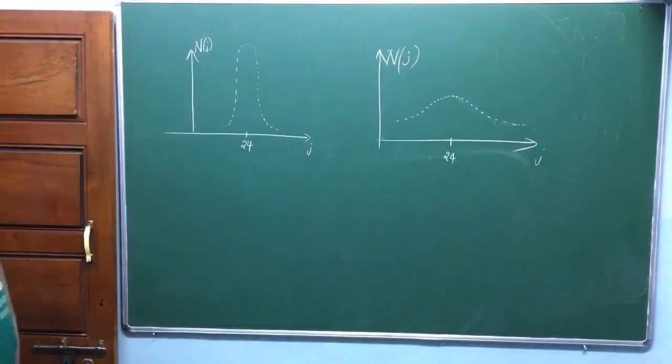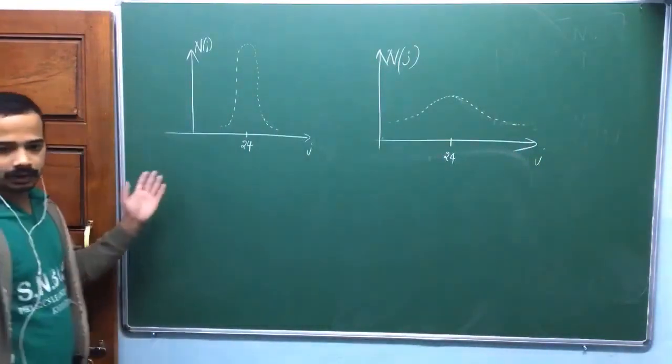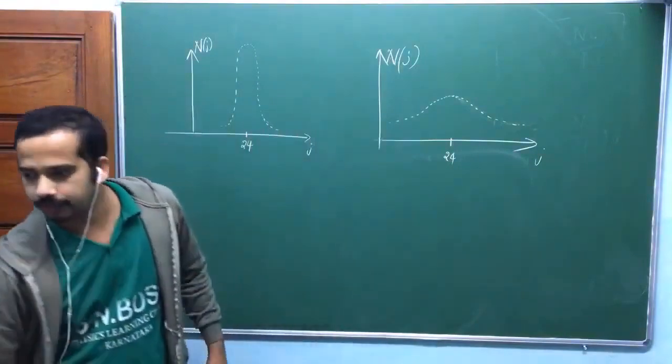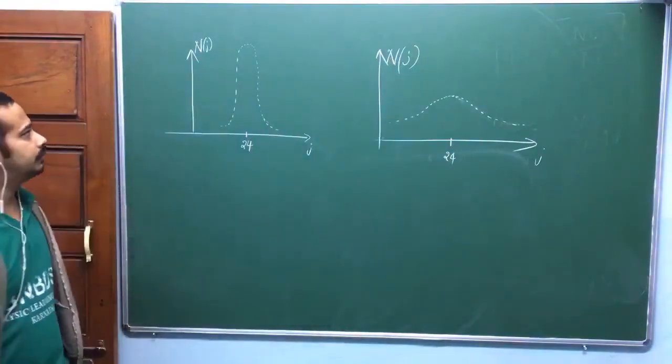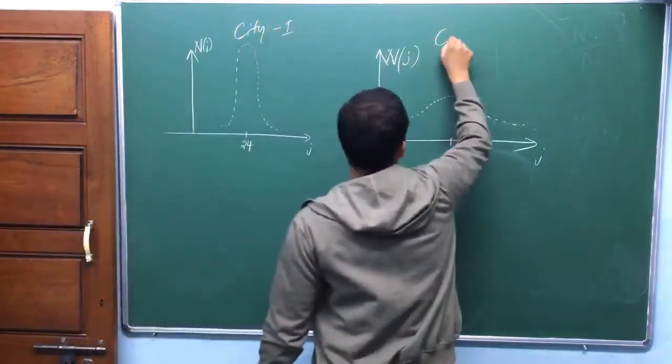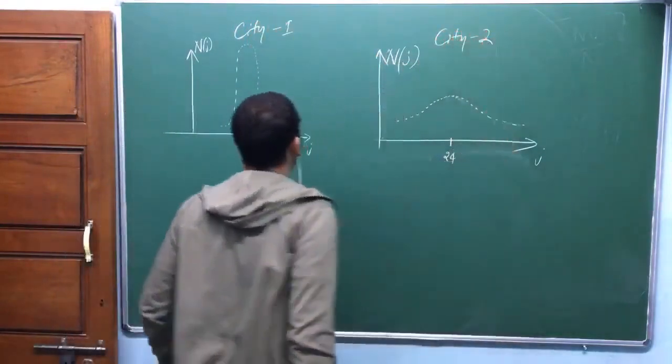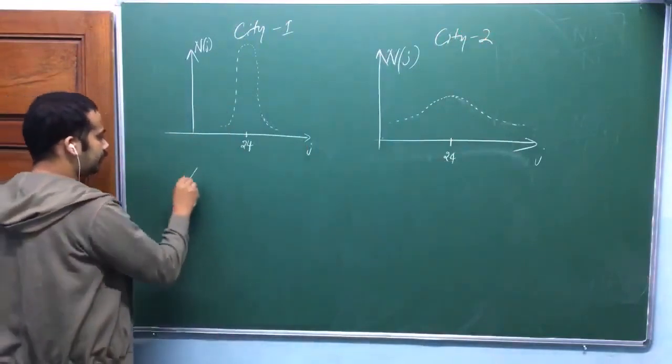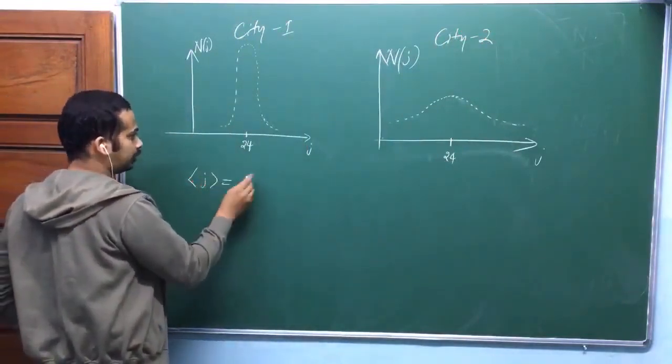Is that okay? Area under the curve is same. Total number of people is same. I have taken the same total number of people in both cities, city 1, city 2. So now look at here, in both cases average age, even though total number of people is same, even though distribution